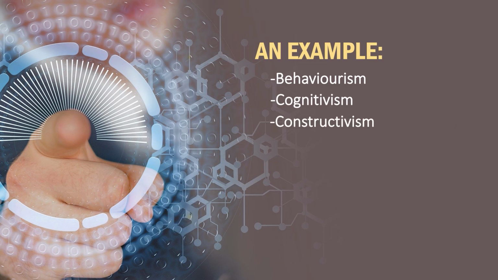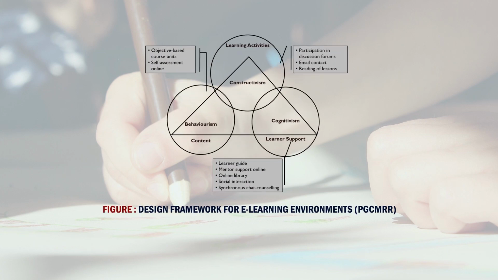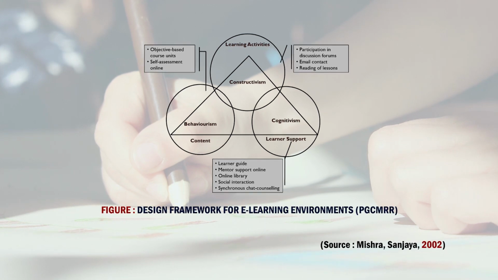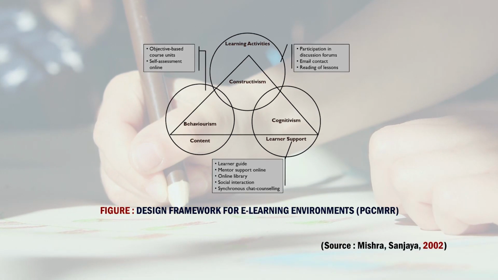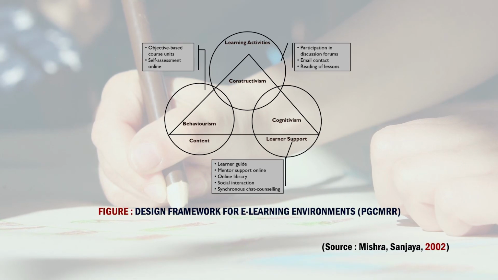And what are the instructional approaches involved in behaviorism? Let us see here. And this is the framework for the e-learning environment. You can read it and see objective based course units, self-assessment online, the learner guide, and what is provided for constructivism and for cognitivism, and how the relationship and the framework are designed. You can see to it. Then what are the instructional approaches?